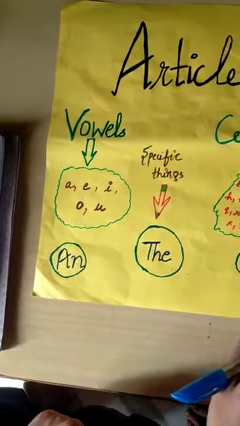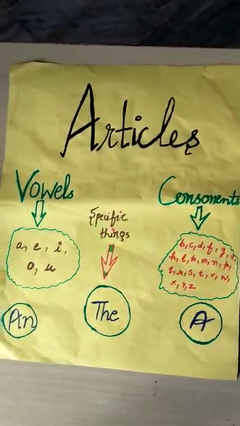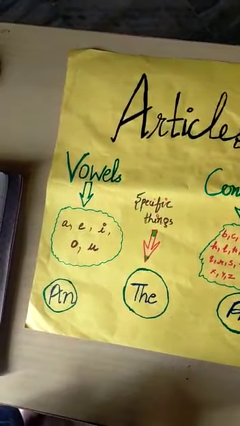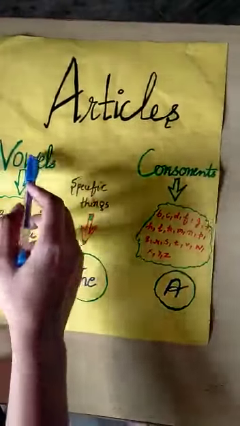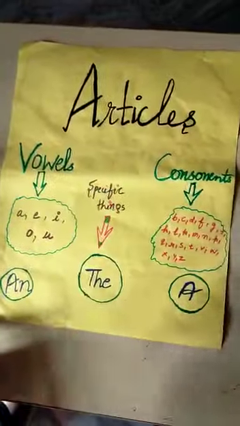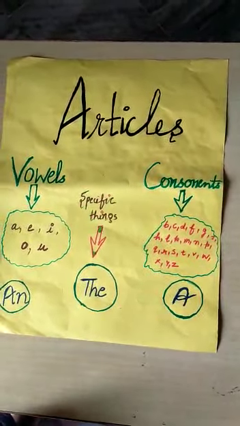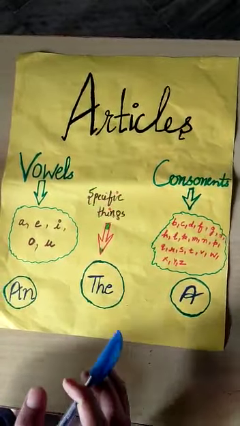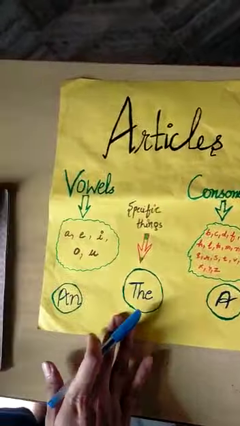Now where we use a, we use a before a word that starts with a consonant sound. If there is a consonant sound then we use a. If there is a vowel sound then we use an. And if there is a specific thing, a unique thing, then we use the. Now we will learn these articles by one activity. Let's start.